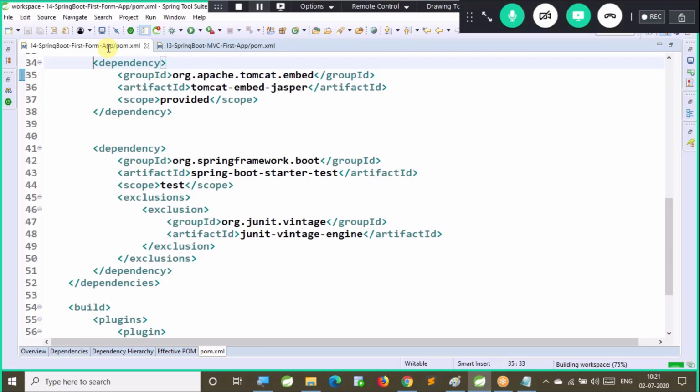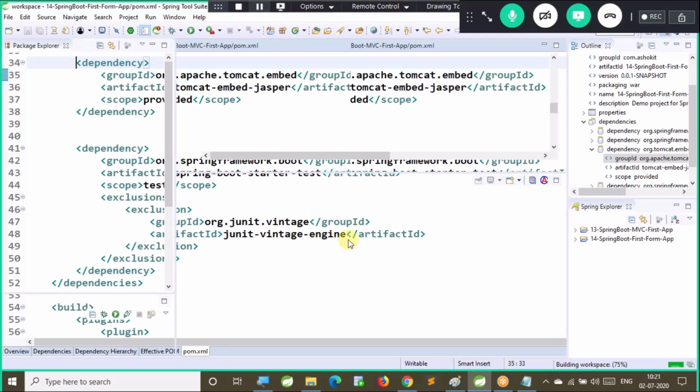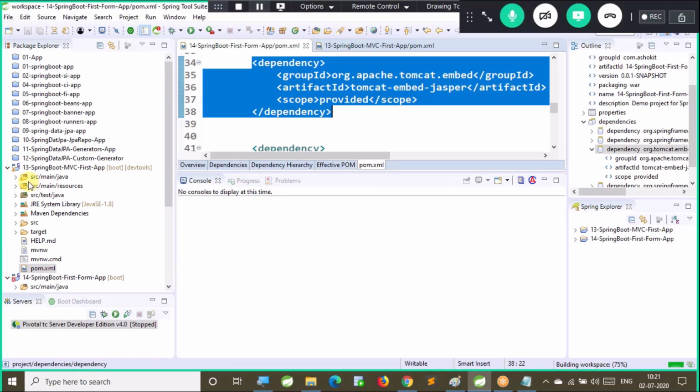Now let us create our controller class. So go to our src main Java folder in the current project.